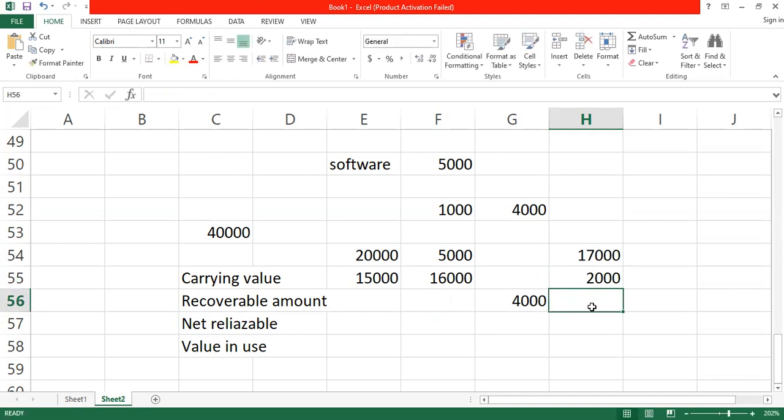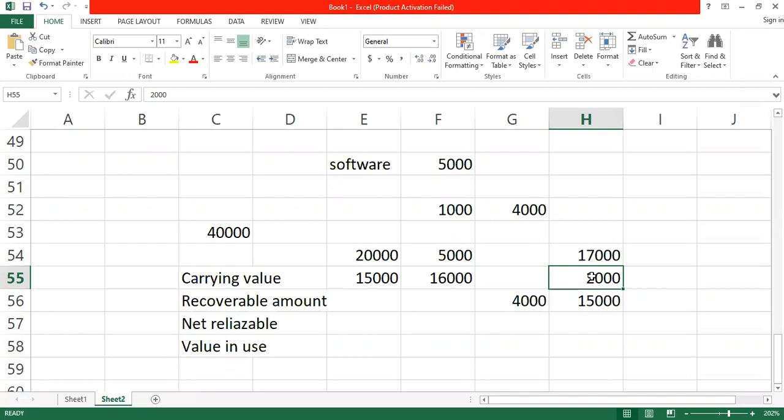So technically, the value that you are going to get from the car will be 15,000. And that 15,000 is the net realizable value, the fair value less cost to sell. The cost to sell is the cost that you incur to sell the asset, which is the agent fee. You can also incur a transportation cost to send the asset to whoever wants to buy it. You incur that transportation cost because you want to dispose of the asset.